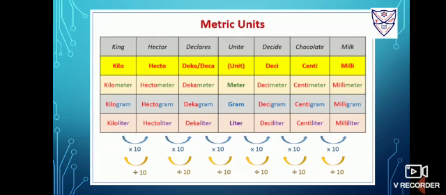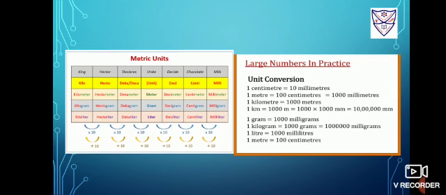Similarly students, if I want to find 1 centimeter equals how many meters, I have to move from left to right. When we move from left to right we divide by 10. Below centimeter the 10 is there, and till meter there are 2 times the 10. So 1 centimeter equals 1 upon 10 multiply 10 meter, that is 1 upon 100. 1 centimeter equals 1 upon 100 meter. So if we move left to right we divide by that many tens, and if we move right to left we multiply by tens.